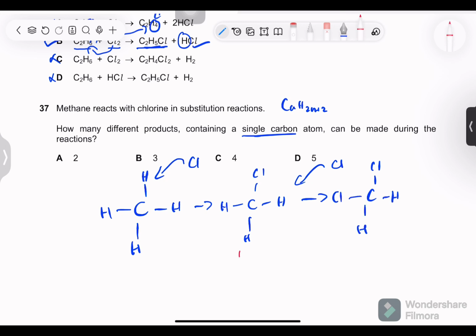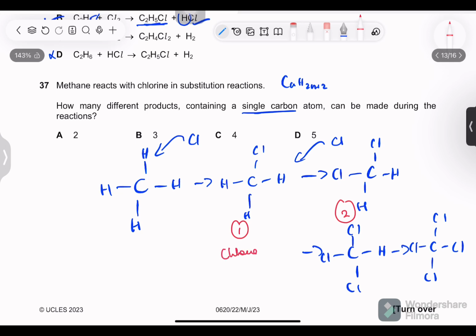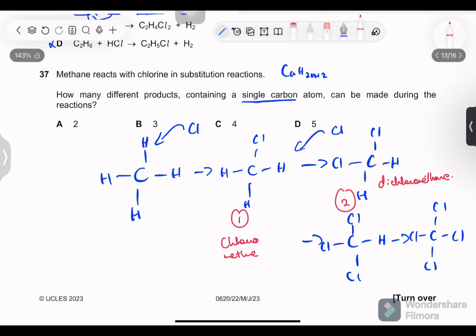So how many products are there? One, two. After that, another Cl comes. So you get the point, right? Another Cl, another Cl. So if we were to name it, this would be chloromethane. This would be dichloromethane. I'm going into absolute details because many students find organic really hard. Trichloromethane because of the three chlorines, tetrachloromethane because of the four chlorines.